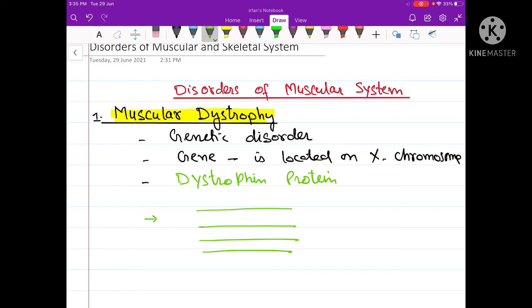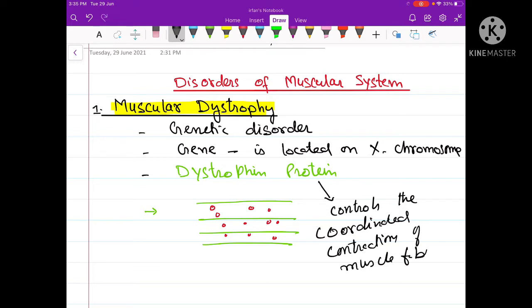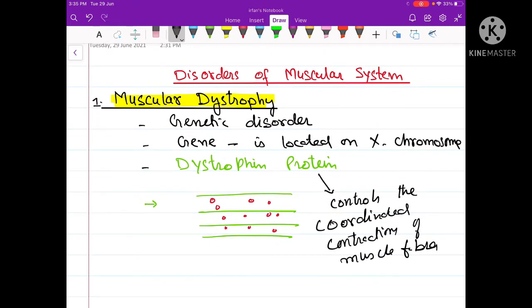So in between muscle fibers is present this dystrophin protein, and these dystrophin proteins are essential for the coordinated contraction of the muscle fibers. So dystrophin controls the coordinated contraction of muscle fibers. In its absence, because of the mutation of its gene, the muscle fibers fail to undergo a coordinated contraction. As a result, the muscle gradually weakens and becomes atrophied.